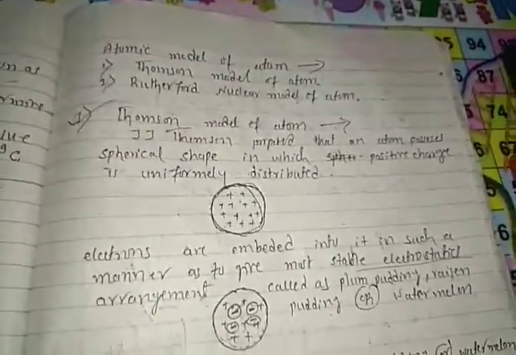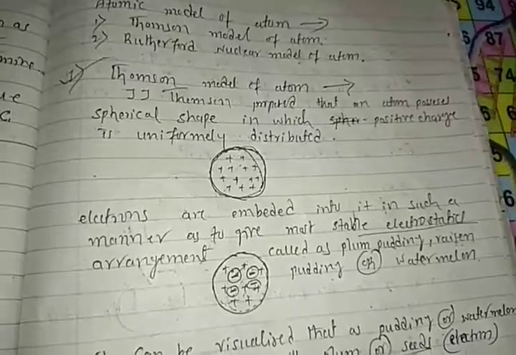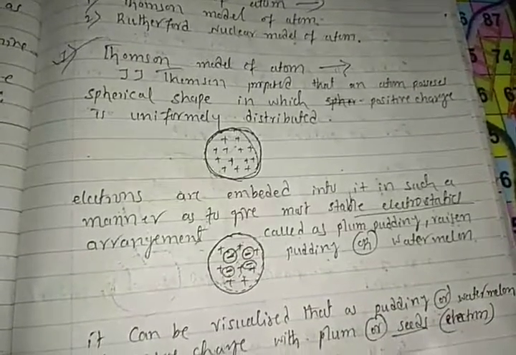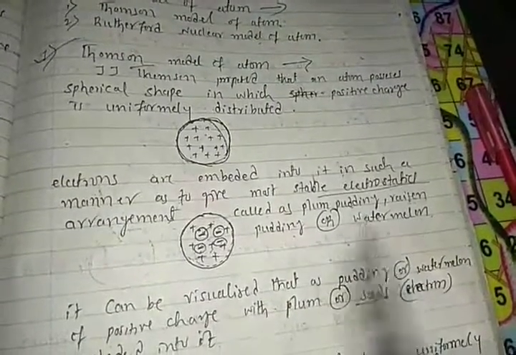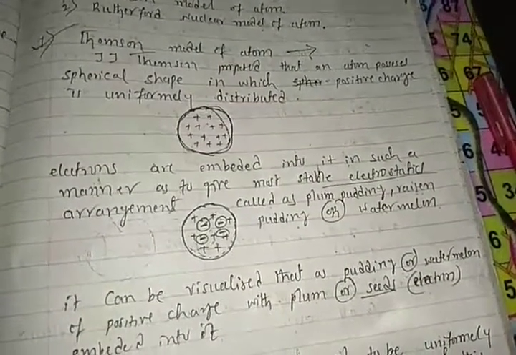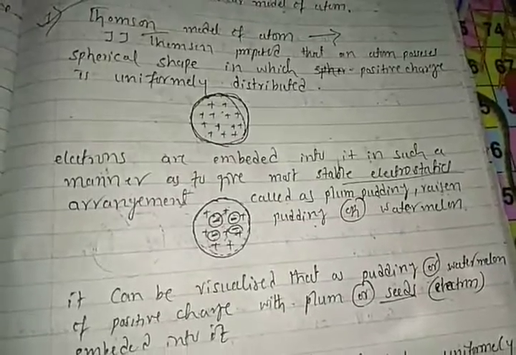Yes, students. So this is Thomson. He explained the first atomic model. It looks like a watermelon or plum pudding. Yes, students, understood? I hope you understood. If you have any doubt, then ask me, students. Thank you.